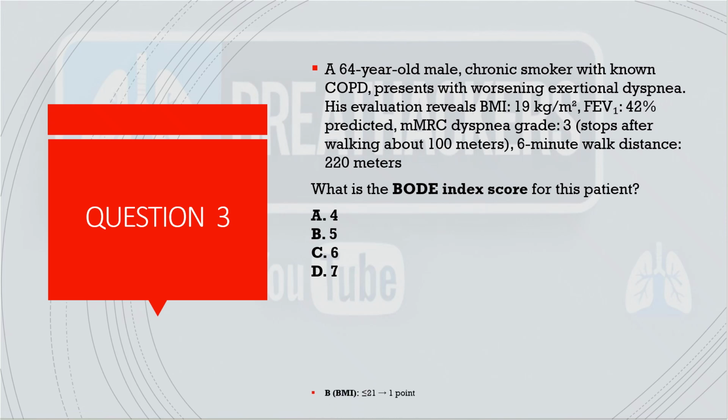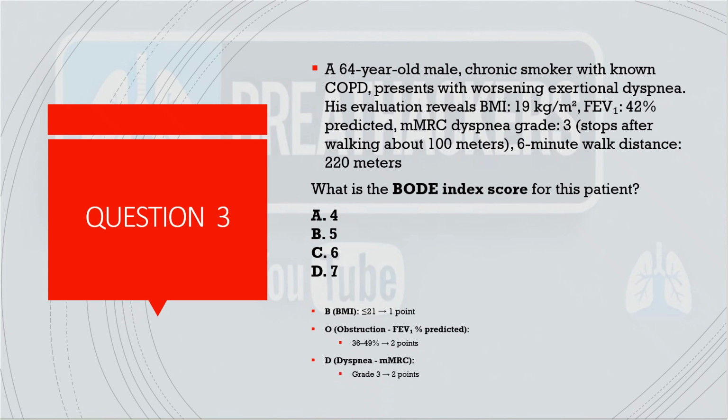For this patient, it will be 7, where B stands for BMI. Less than or equal to 21 is 1 point. O stands for obstruction, FEV1 percentage predicted, where they further classify; since here it comes in the category of 36 to 49%, it gives us 2 more points. D stands for dyspnea, mMRC grade 3, again 2 more points. And last is the 6-minute walk distance, exercise tolerance, 150 to 250 meters, so we add 2 points more. So 1 plus 2 plus 2 plus 2, 7 is the answer.